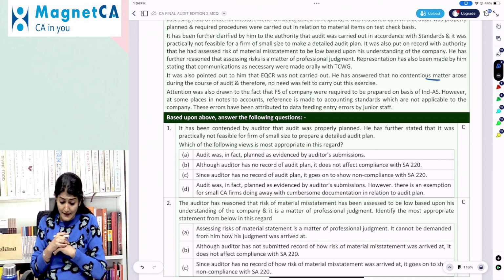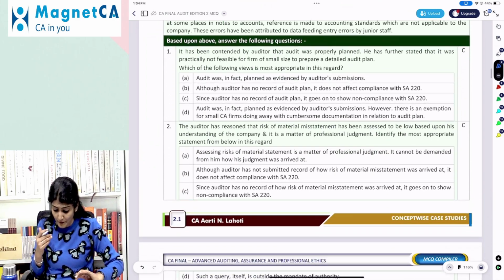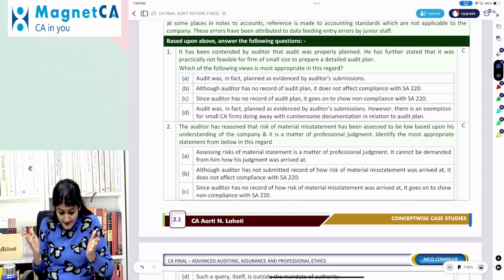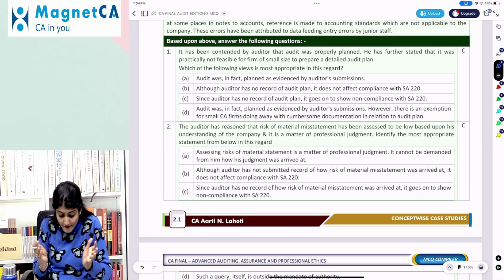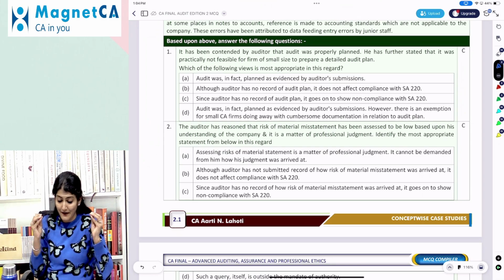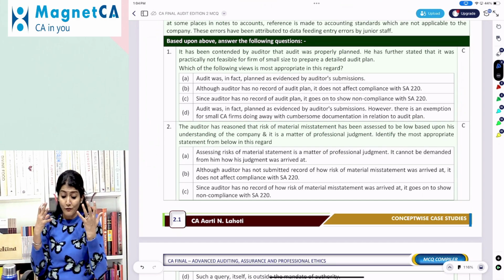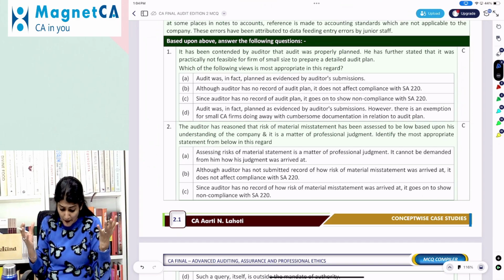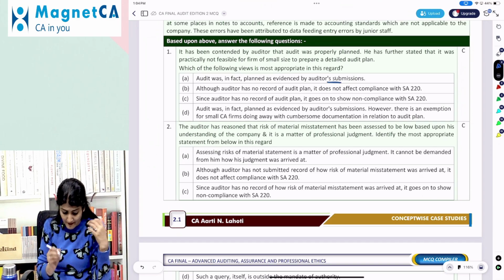It has been contended by the auditor that the audit was properly planned. He has further stated that it was practically not feasible for a firm of small size to prepare a detailed audit plan. Which of the following views is most appropriate in this regard? Audit was in fact planned as evidenced by the auditor's submission.